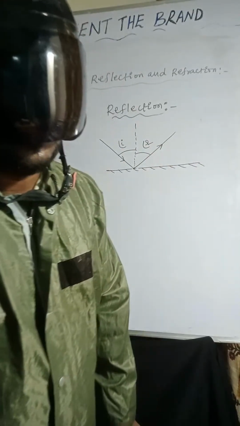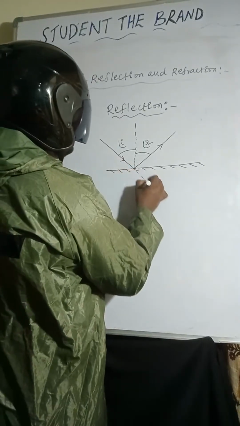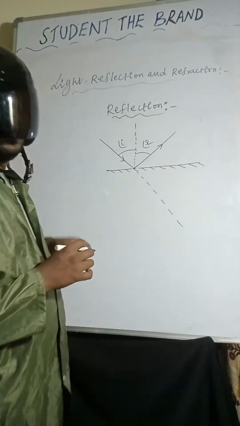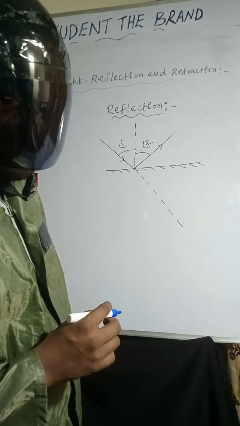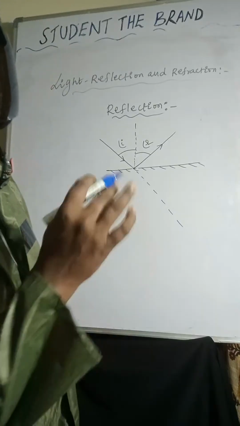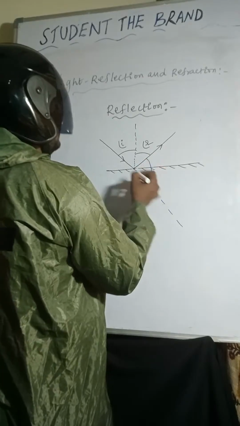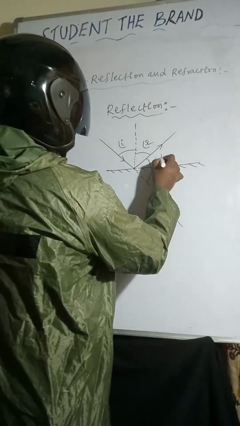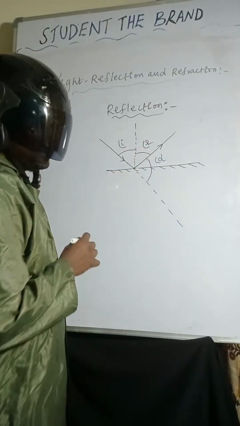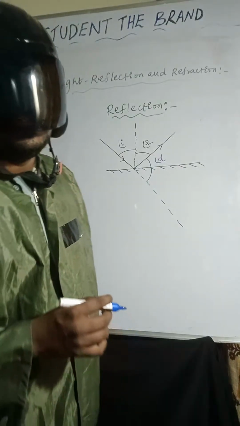Now you can observe here, this is the extended incident ray. The angle between the reflected ray and the extended incident ray, the undeviated line, is called the angle of deviation. I hope it is very clear, right?